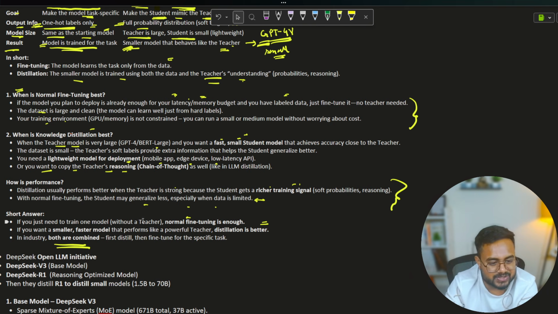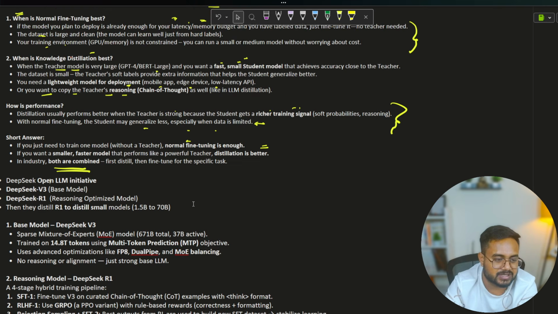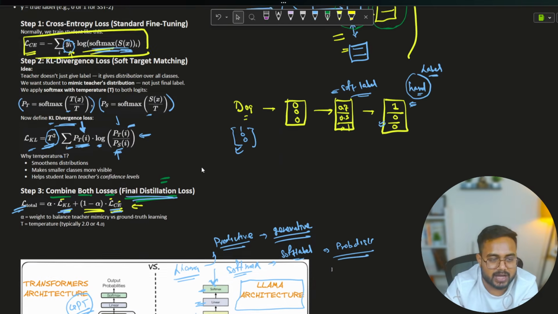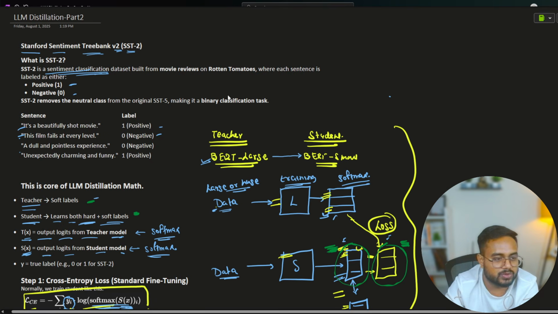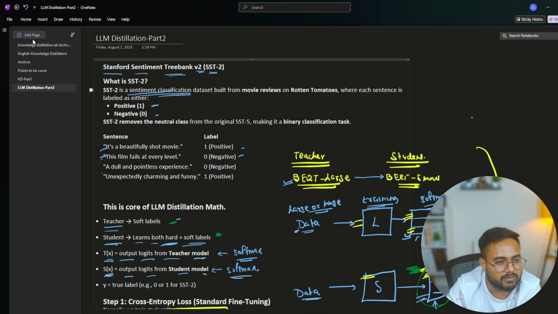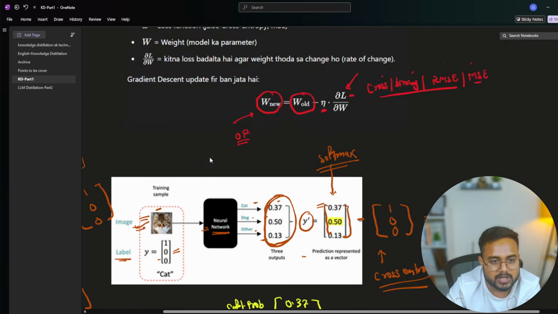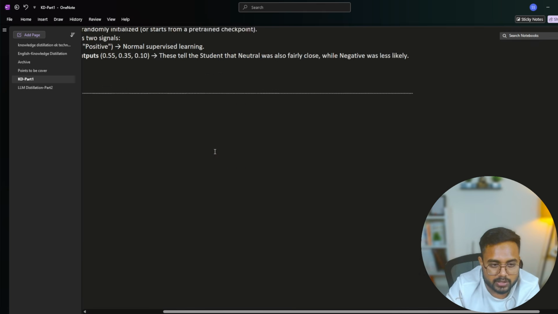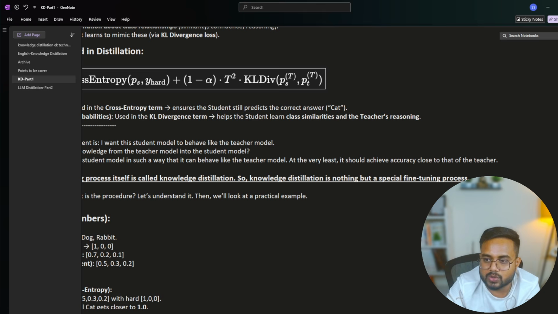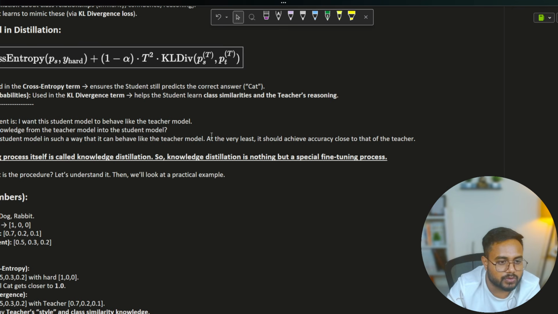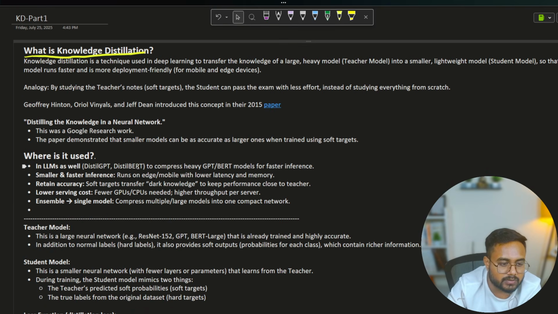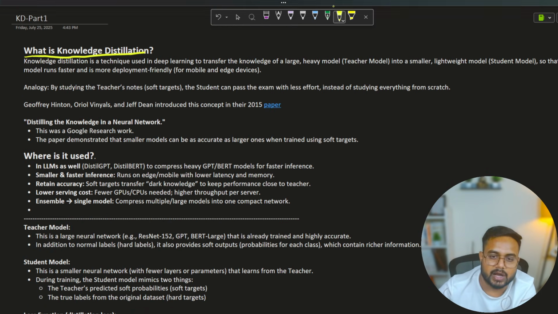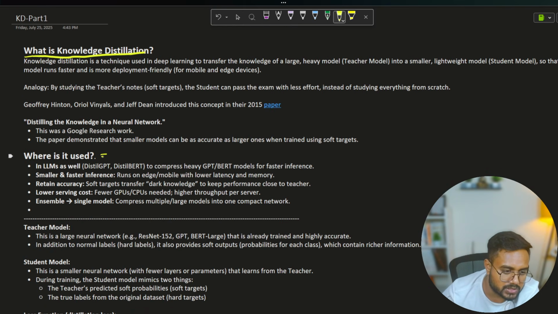Now I hope you understood this entire thing. Now let me discuss a couple of more points, then I'll close this particular video. So guys, in the starting, I showed you a few points where we have to use the distillation. So let's discuss those as well. Here I kept a couple of points with respect to that. Distillation we have to use for small devices. If we have a small device, in that case, we should go for that.